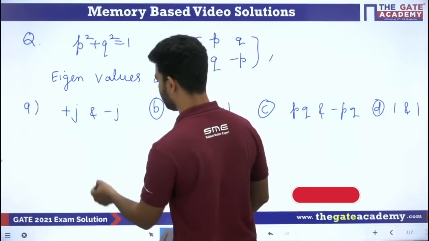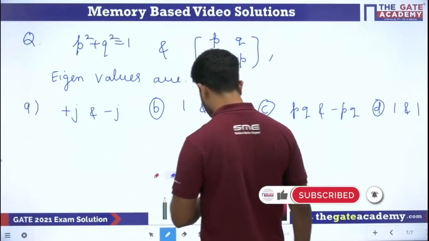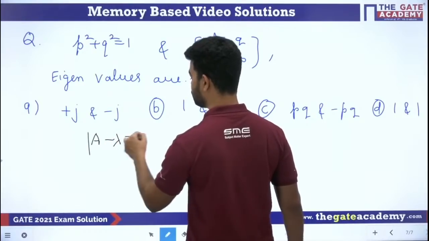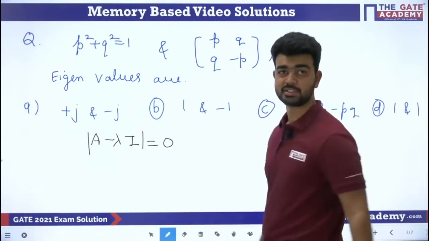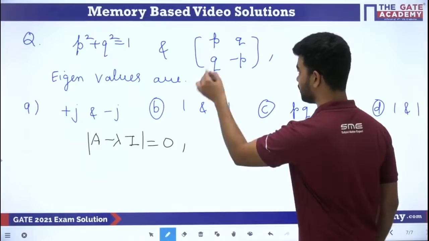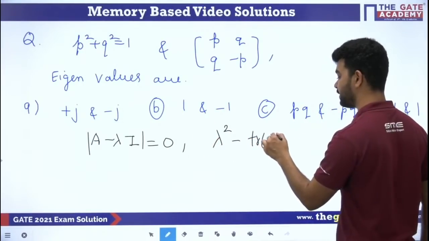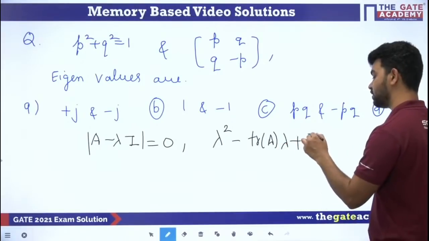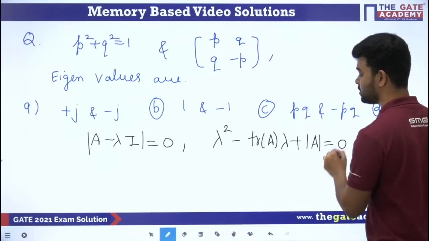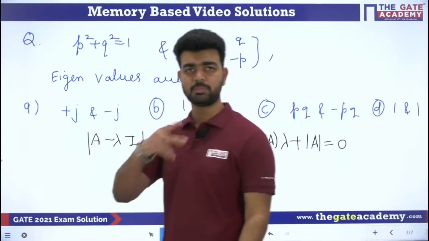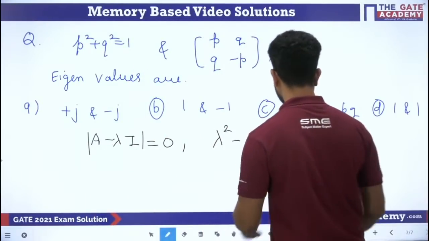Very easy question. We know the characteristic equation. Those who are trying to do this the long way every time for a 2 cross 2 matrix, please don't waste your time. You can directly write the characteristic equation as lambda square minus trace of the matrix into lambda plus determinant of the matrix. Remember this, it will save a lot of time. You are reducing 2 steps here.